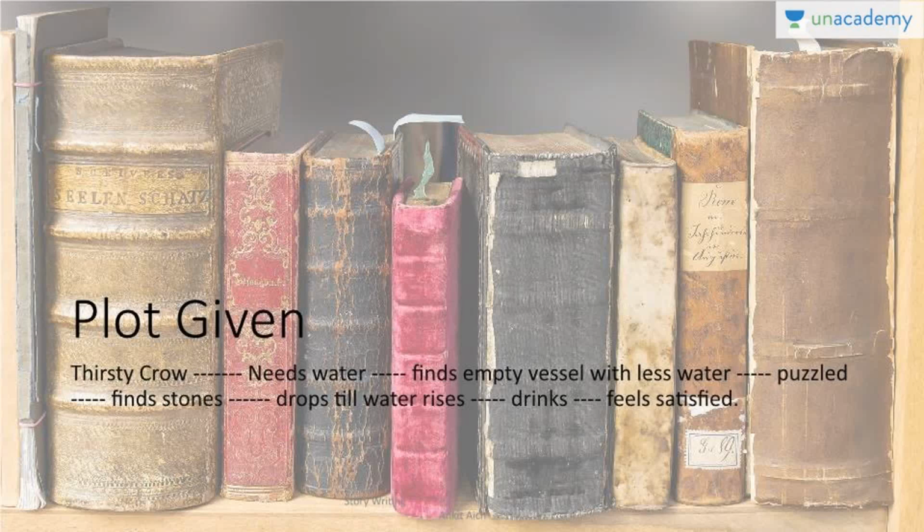Now, plot given. So we'll just look at a very common example, that is the crow example. Thirsty crow needs water, finds empty vessel with less water. Puzzled, finds stones, drops till the water rises, drinks and feels satisfied. So this is a story that all of us have read, and I'm just showing you how points can be formed into a story, right? These are the points basically that you might use to form that crow and river water drinking story.